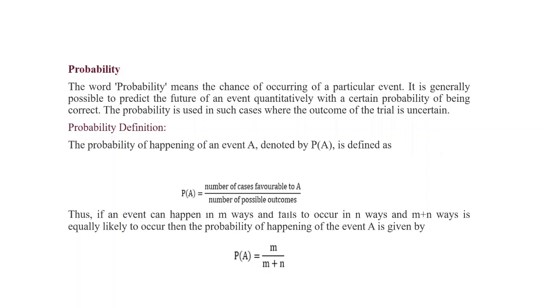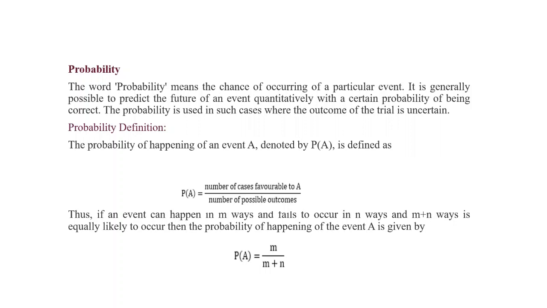So in the last session we studied permutation and combination. Now in today's session we will see what probability is. The word probability means chance or possibility. So probability means the chance of occurring of a particular event.